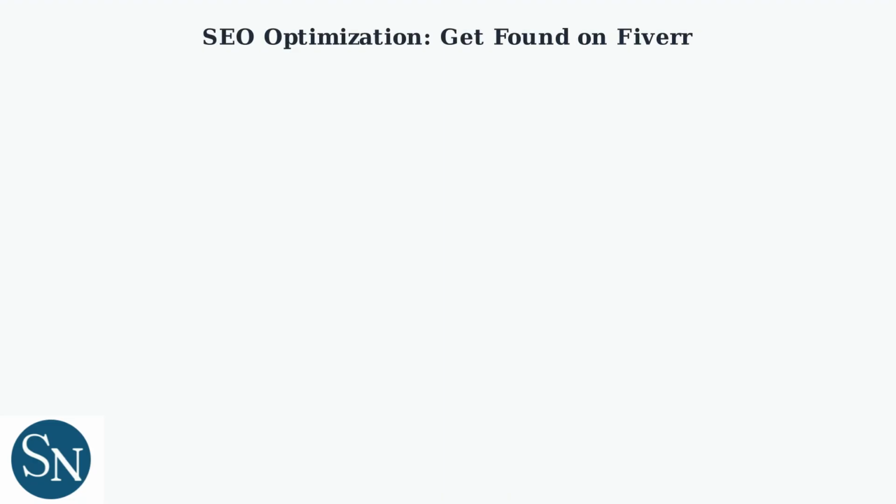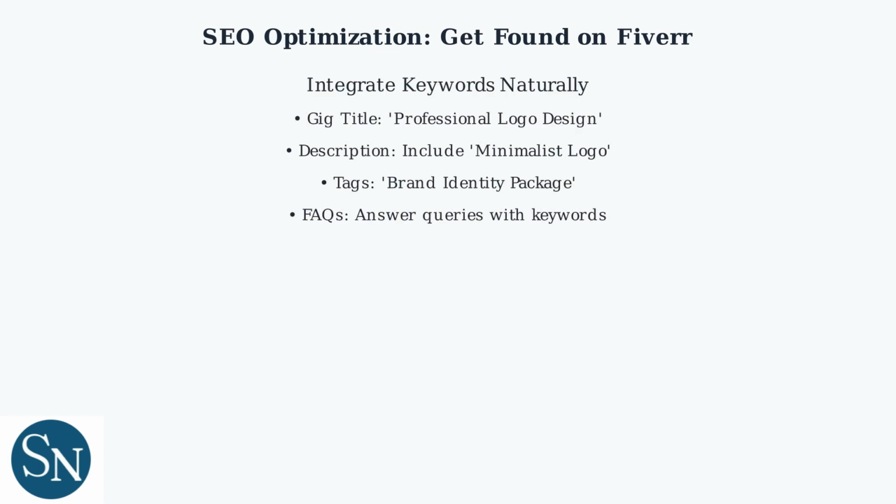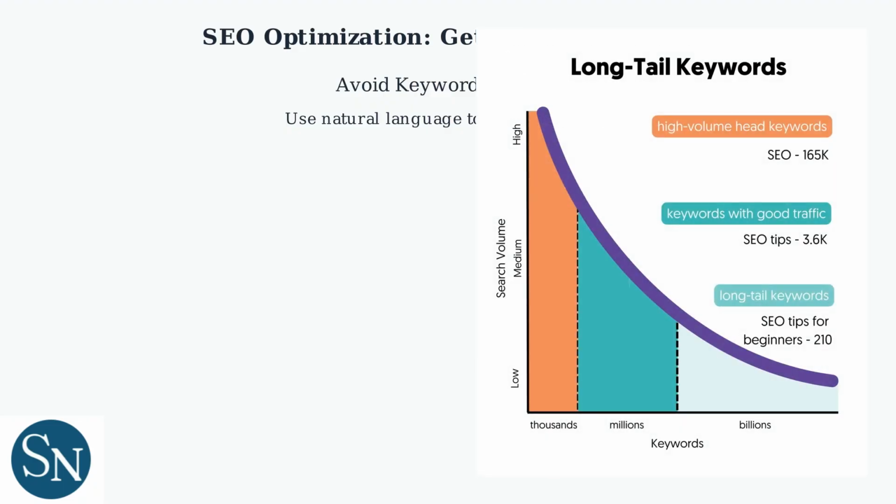SEO optimization helps your Fiverr gigs get found by potential clients. Use Fiverr's algorithm by integrating relevant keywords naturally into your gig title, description, tags, and FAQs. Place keywords like professional logo design, minimalist logo, or brand identity package in your gig title, description, tags, and FAQs. This helps Fiverr's search algorithm match your gig to buyer searches. Avoid keyword stuffing, which can get your gig penalized. Focus on natural language that flows well.